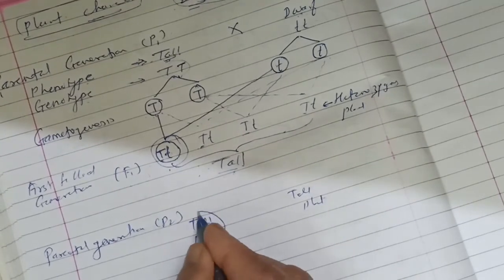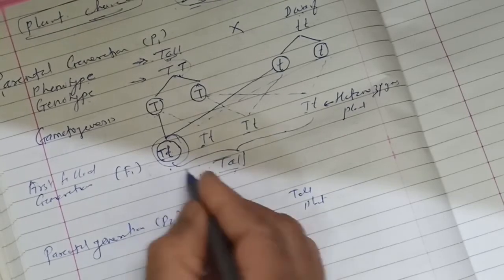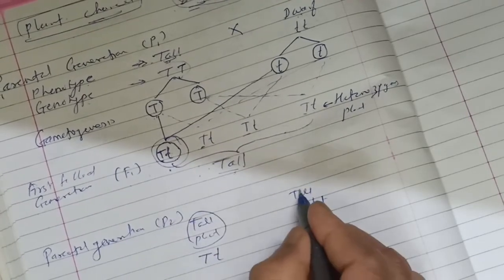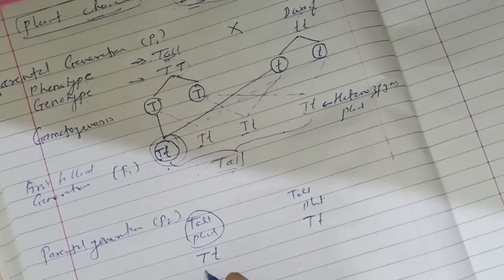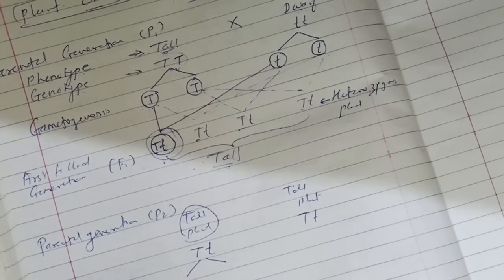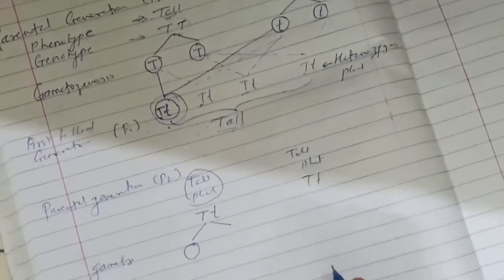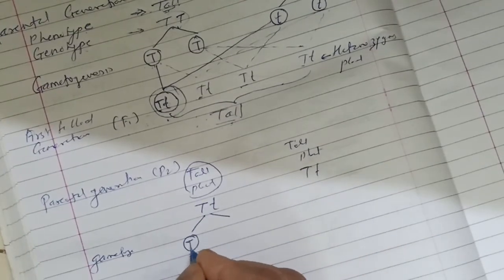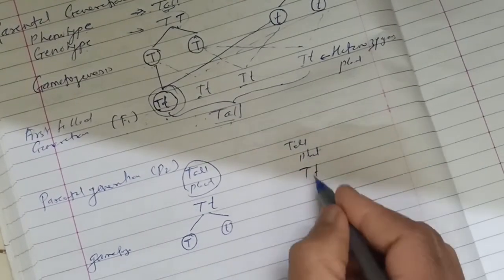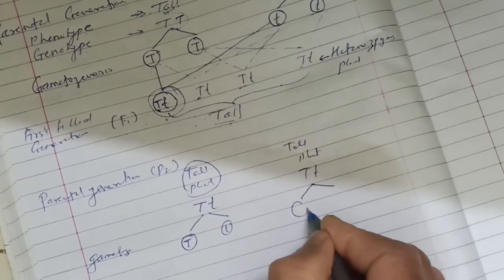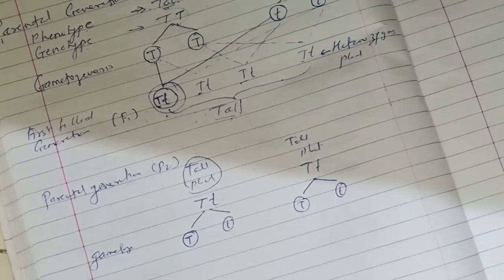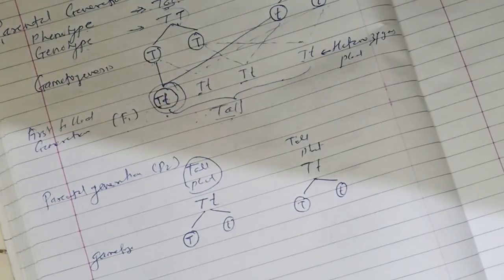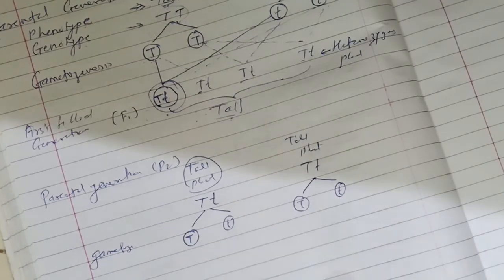But what is the genotype of these tall plants? Capital T, small t. That plant's genotype is also capital T and small t. So it forms gametes by gametogenesis: the first gamete contains capital T, the second contains small t. The other plant also forms gametes which contain capital T and small t. Then Mendel crossed these gametes.